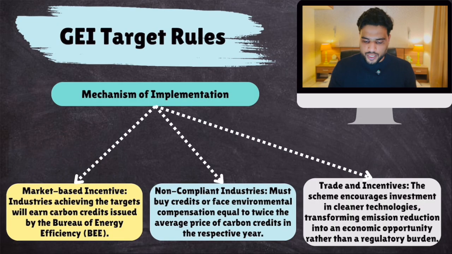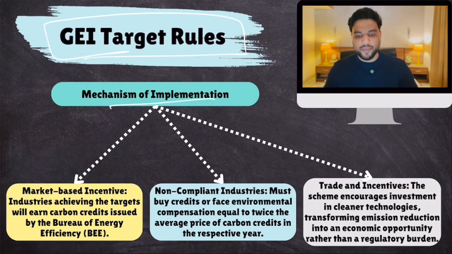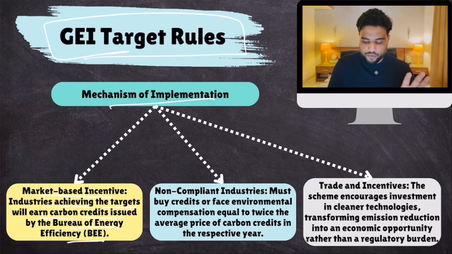So GEI target rules, mechanism of implementation, market-based incentive. Industries achieving the targets will earn carbon credits, which will be issued by the Bureau of Energy Efficiency. Just remember that the verification would be done by the Bureau of Energy Efficiency, and they would issue these carbon credits. They have to first check whether you have reduced emissions intensity or not. Non-compliant industry must buy credits or face environmental compensation equal to or twice the average price of carbon credits in that respective year. So they will be penalized.